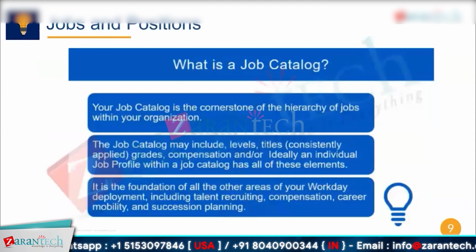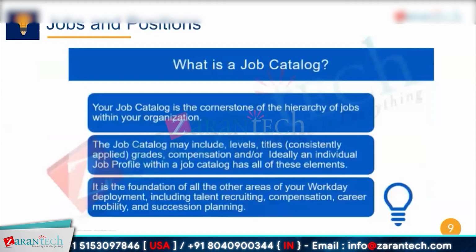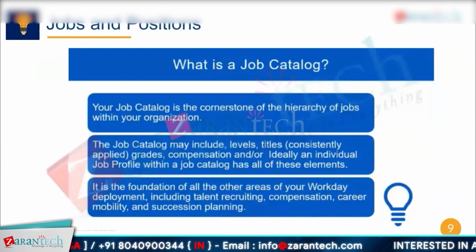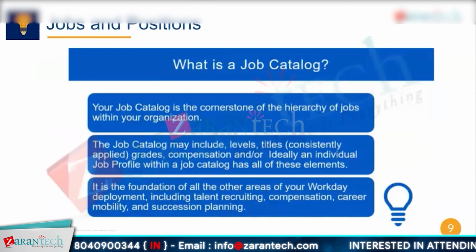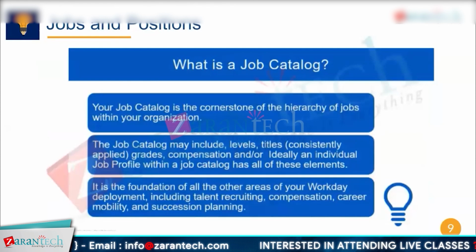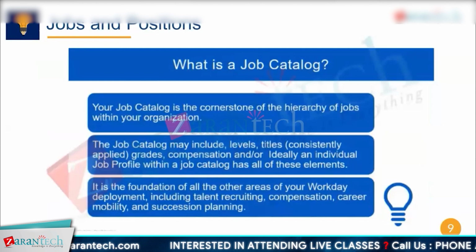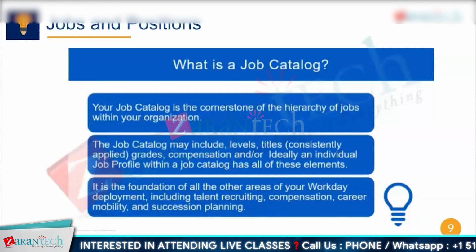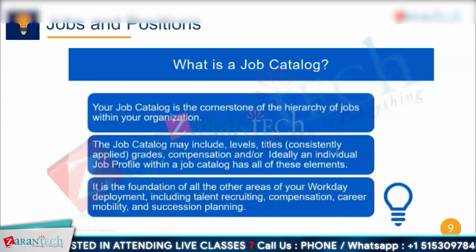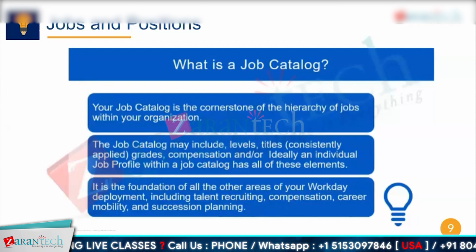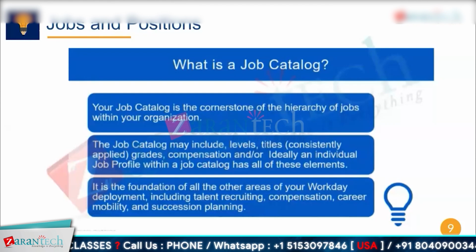So the job catalog is nothing but the cornerstone of the hierarchy of jobs within your organization. We need to categorize them because that helps us in reporting, in analytics, and in understanding where the market is shifting. And that's the primary job of a compensation team in any organization. They search the market: what's happening, what are the new profiles coming in, what is our requirement, what should be the salary ranges for them. It's a mix of cross-functional teams, not just compensation. There are other teams also involved in this.